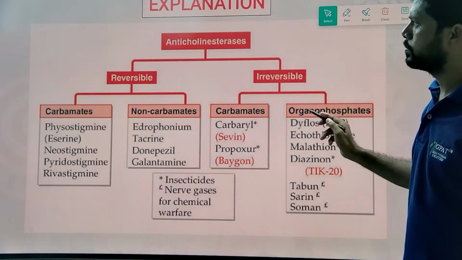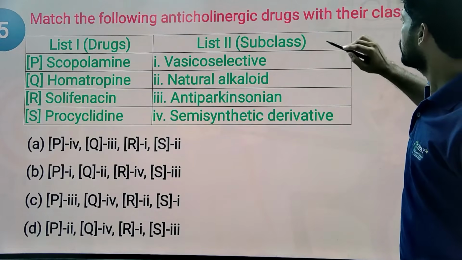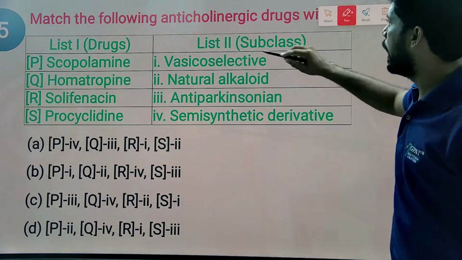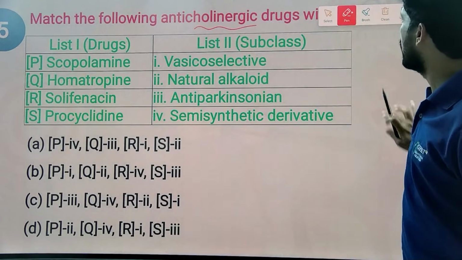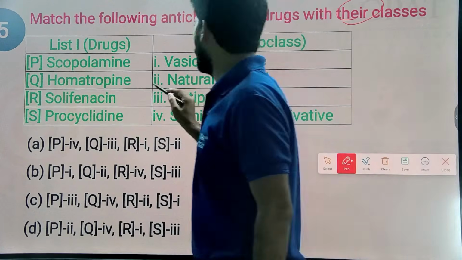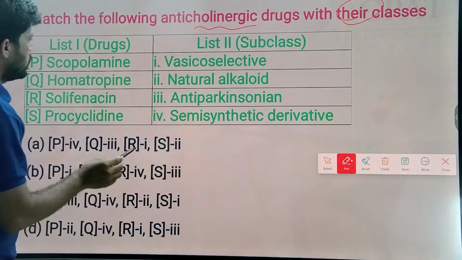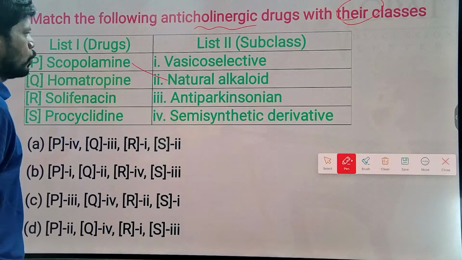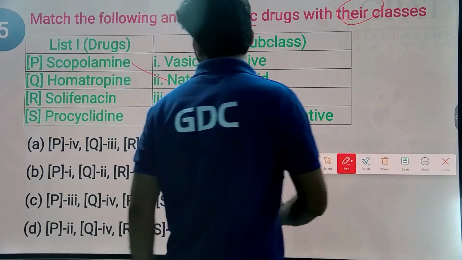Next. Match the following anticholinergic drugs with their class. So scopolamine is generally a natural alkaloid.